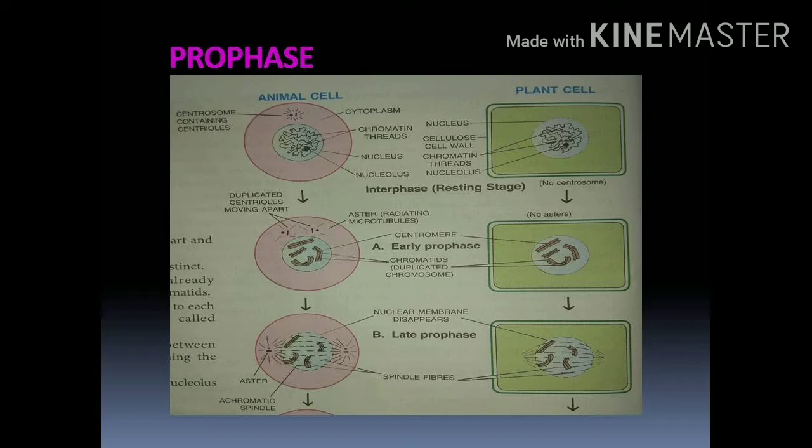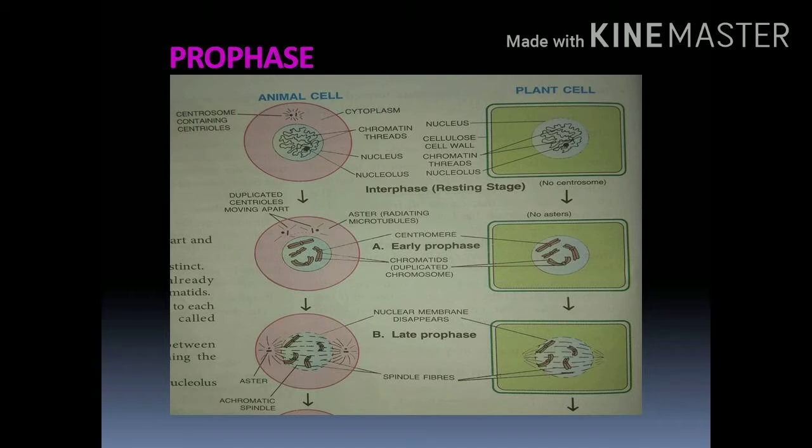After the interphase, they will undergo the prophase. Here you can see the early prophase. In the early prophase, we can see the chromatin fibers become thick and form chromosomes, and centrioles duplicate. They start to move towards the opposite poles, surrounded by aster rays. It looks like asters, and we can see the nucleus and nuclear membrane here in the early prophase. That is in the animal cell, but in the plant cell there are no centrioles because there is no centrosome. And these two sister chromatids join together at a point called the centromere.